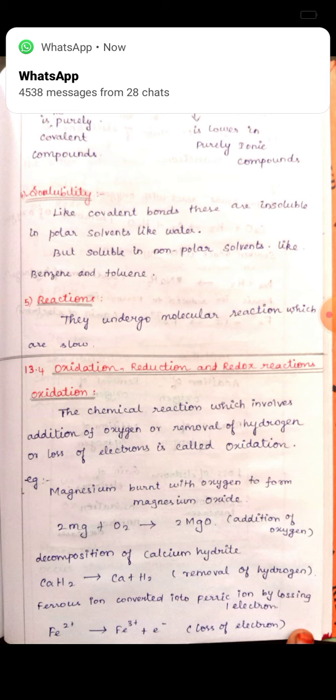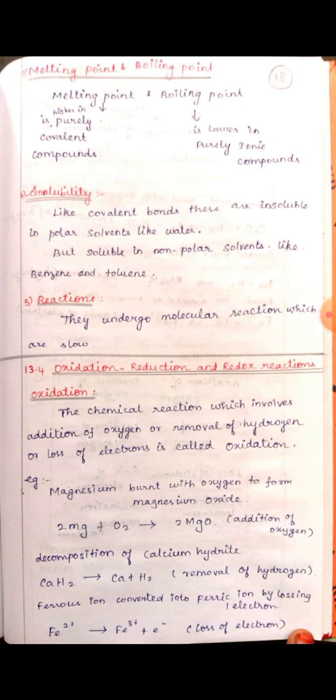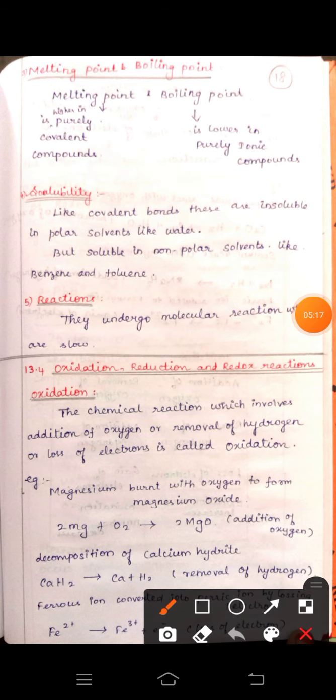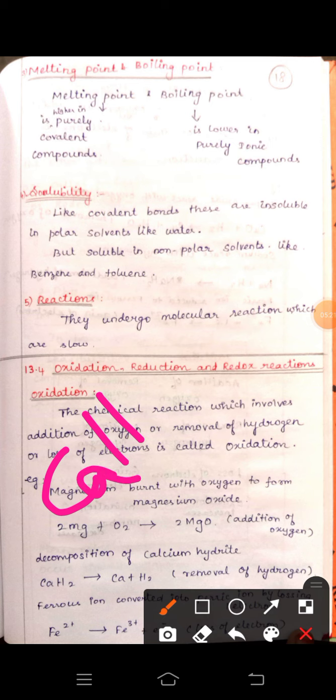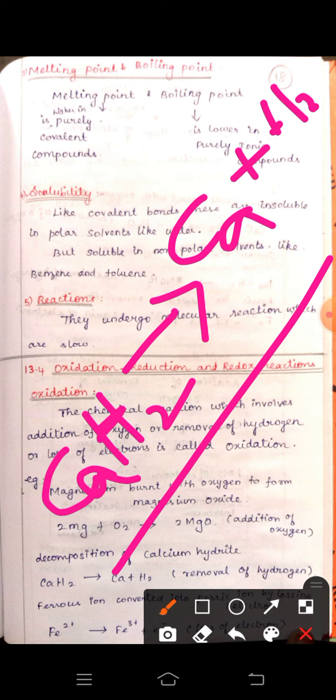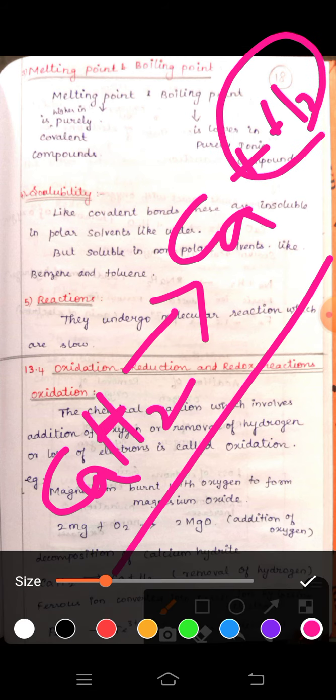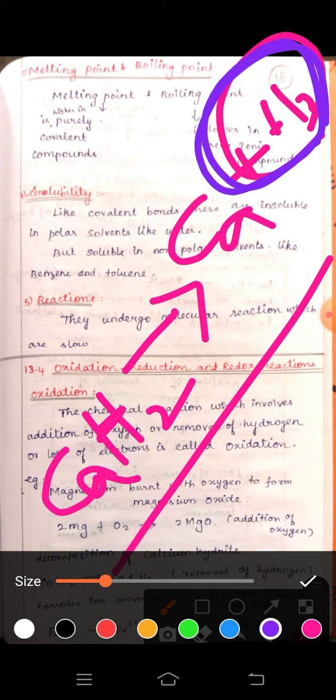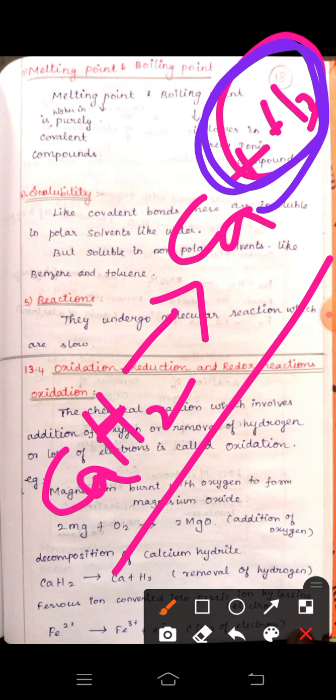Now let us see the next example. Next one is decomposition of calcium hydride. Calcium hydride is CaH2. In the decomposition of calcium hydride, we get calcium plus hydrogen. Here, hydrogen is removed from calcium hydride. While magnesium burnt with oxygen to form magnesium oxide had oxygen added, here, in the decomposition of calcium hydride, hydrogen is removed. So it is an example of an oxidation reaction.